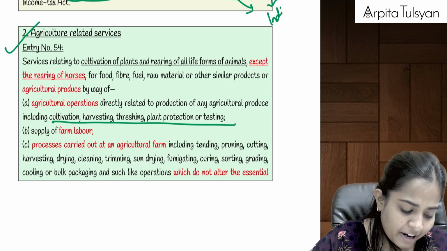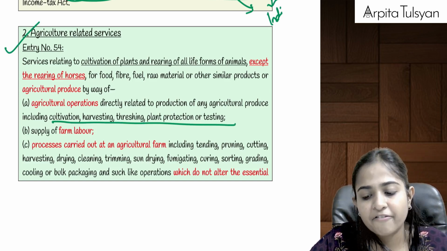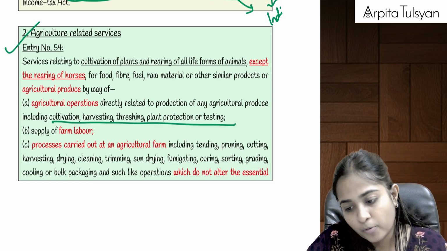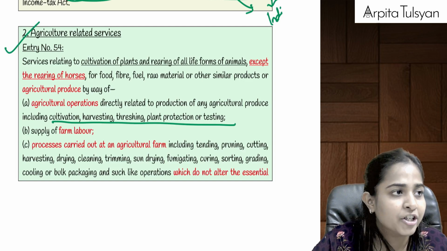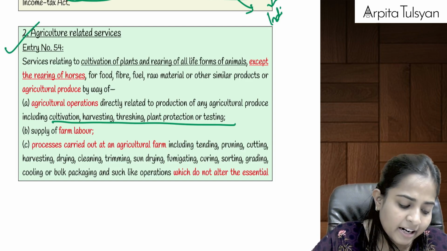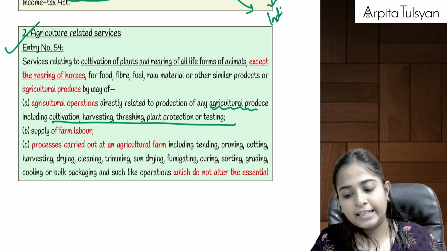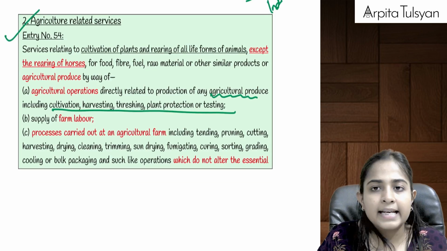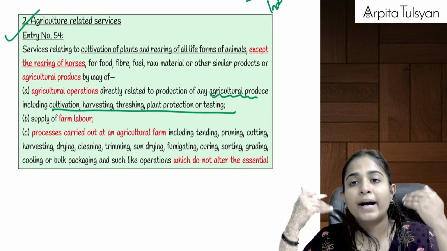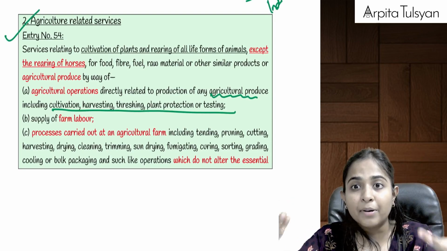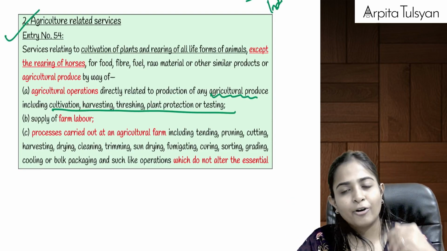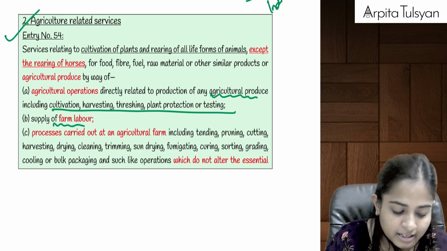That is, if we are providing any such services, the services of cultivation, harvesting, threshing, plant protection, testing, etc., and everything is relating to the agricultural produce, then in that case it will be totally exempted. If we are providing farm labor, if we are providing laborers to work on the farm, for that we are going to get the consideration. On that also GST is exempted.